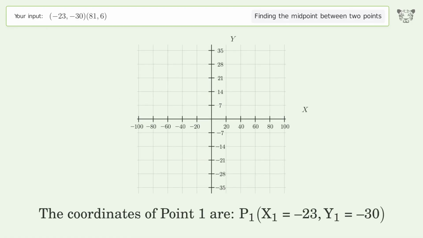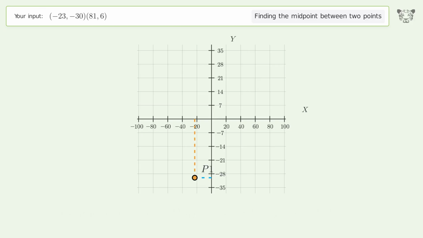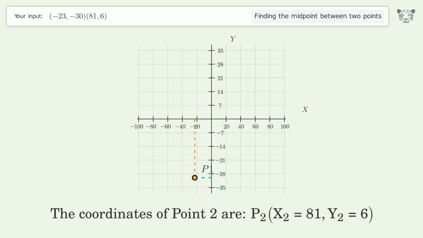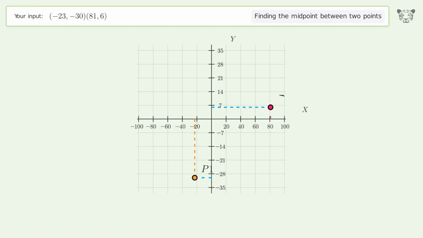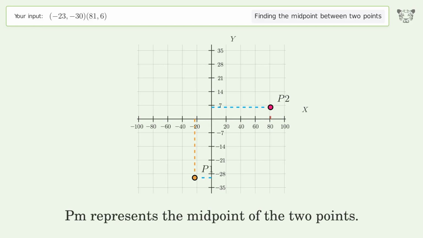The coordinates of point 1 are, x1 equals -23, y1 equals -30. The coordinates of point 2 are, x2 equals 81, y2 equals 6. PM represents the midpoint of the 2 points.